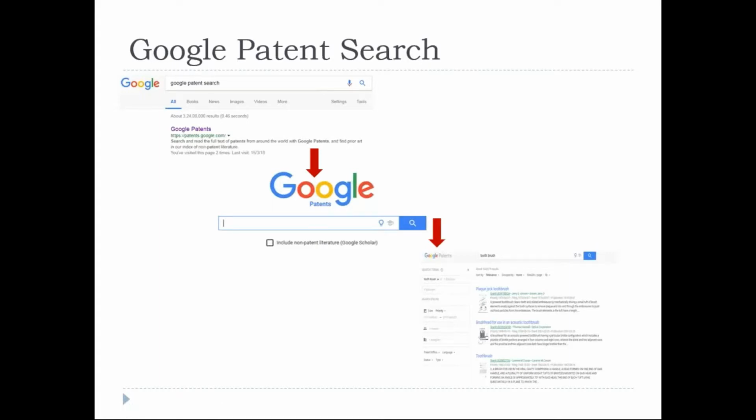But I recommend you don't restrict your search only to the patent databases. Please do it in Google also, because some of the products that exist in real time might not have been filed as a patent. They directly develop the products and take them to the market. Please understand that. Don't think that we need to do the search only in patent databases. I recommend you do the normal Google search also along with the specific patent searches.